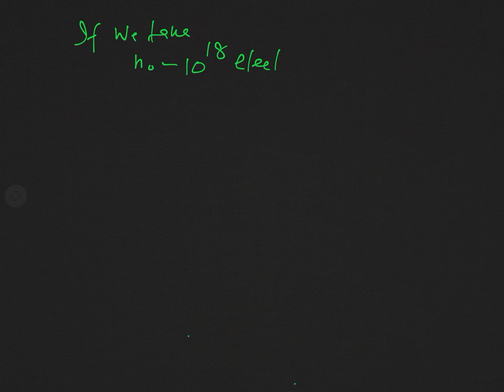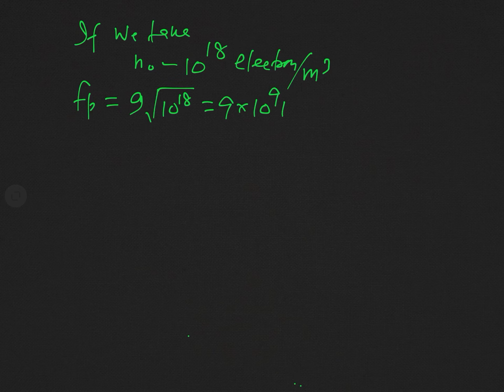And as we know, the particle density of plasma is very large, and for a typical example, if we take n naught of the order of 10 to the power 18 electrons per meter cube, then you can see from that expression Fp will be 9 into root over 10 to the power 18, and this will be 9 into 10 to the power 9 Hz, which may be written as 9 gigahertz.